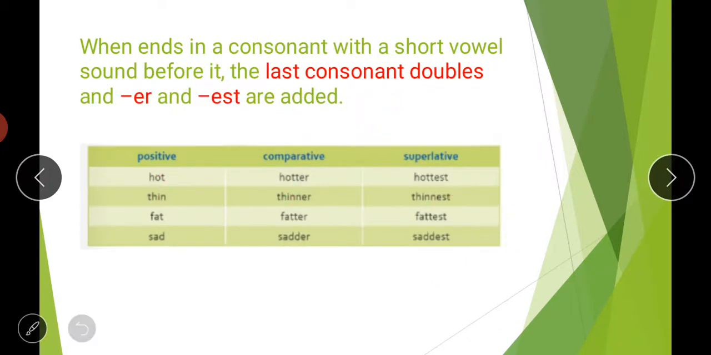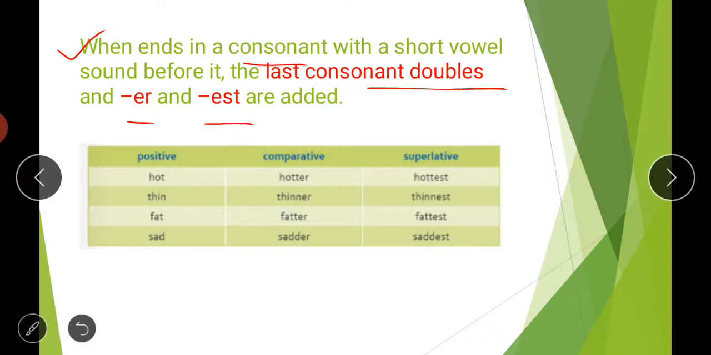Then moving to the next one. Next is, when it ends in a consonant: when your adjective is ending with a consonant with a short vowel sound before it, the last consonant doubles and er and est are added. So what they are saying in this rule, suppose your word is ending with any consonant letter, and that complete word is having a short vowel sound before that last consonant. So then what you will do, you will double that last consonant letter.